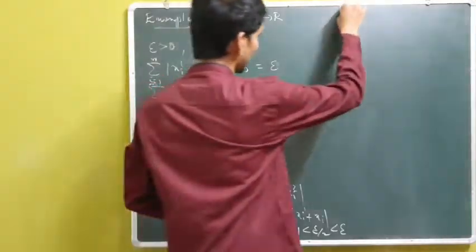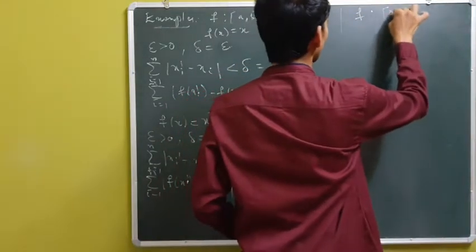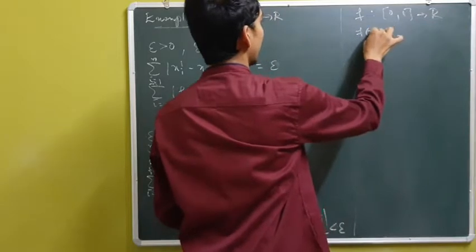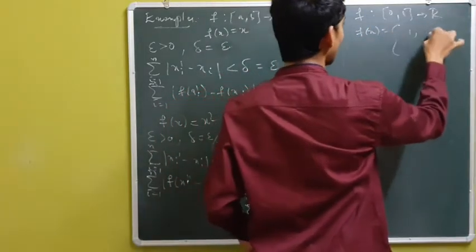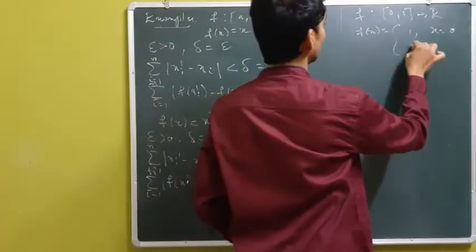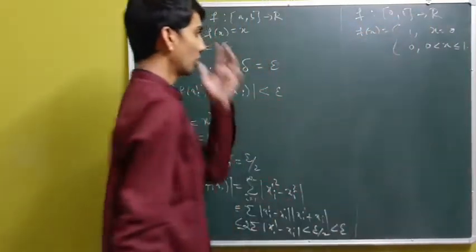For the next, I will consider a function mapped from 0, 1 to R, defined by f equal to 1 if x equal to 0, and f equal to 0 if x lies between 0 and 1.